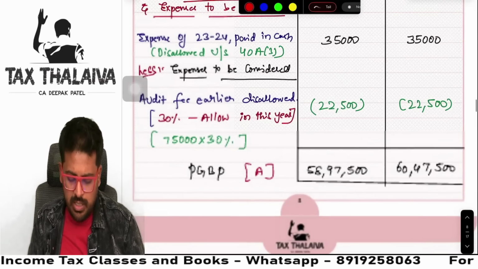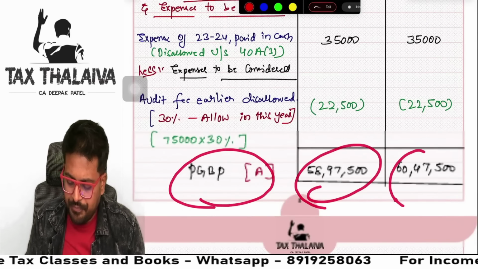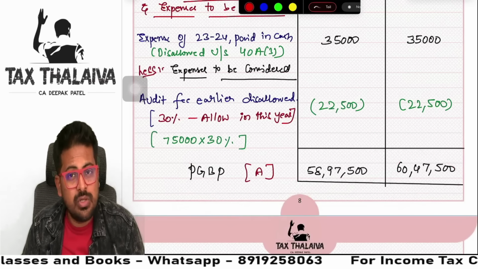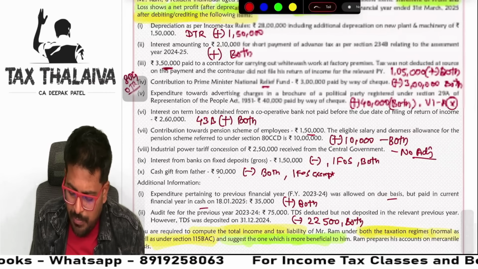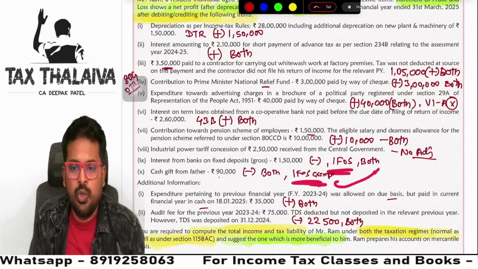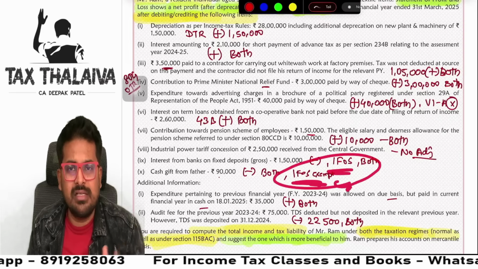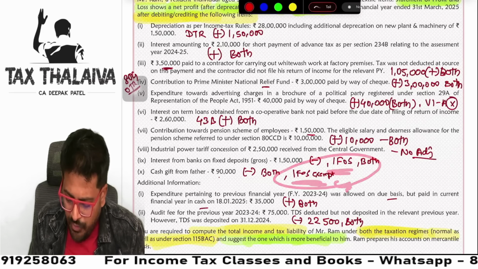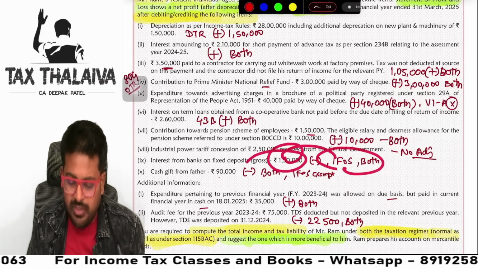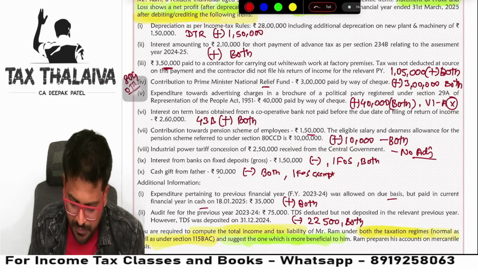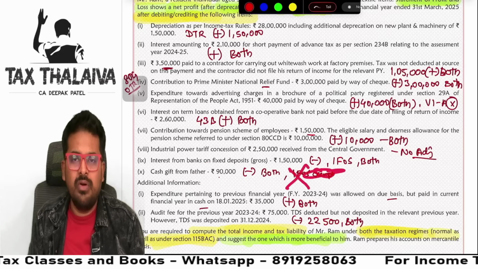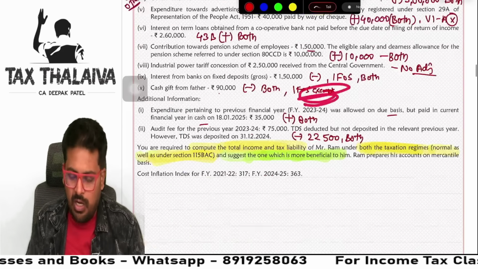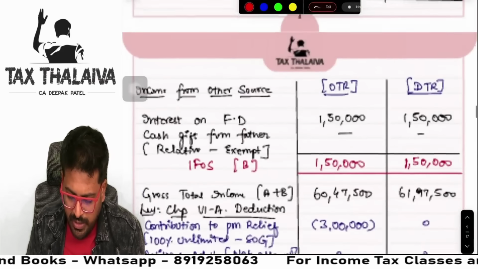In a flow it is going. PGBP we have arrived. But there is IFOS also. If you remember here, how will you find IFOS? Very simple. You will come here. Okay, IFOS. Two things I have in IFOS. Immediately you will consider one IFOS, both 1,50,000 under both the tax regimes you need to consider. This cash is from father. So relative, no need to give any IFOS thing. Exempt I have written already. So you will come here. You will show it under IFOS.